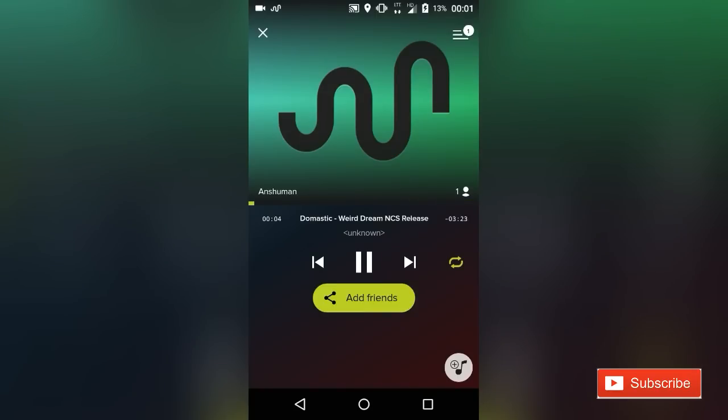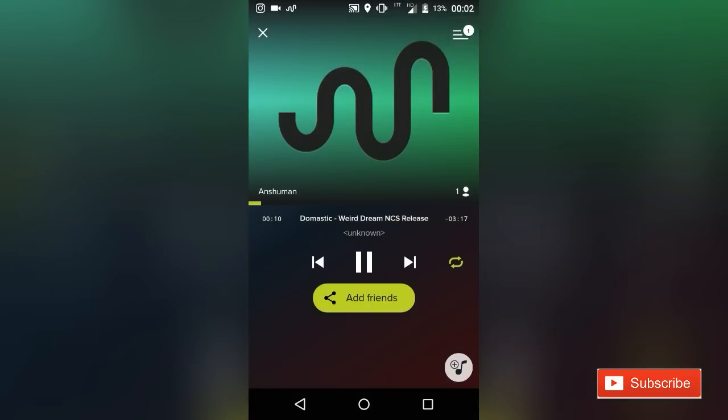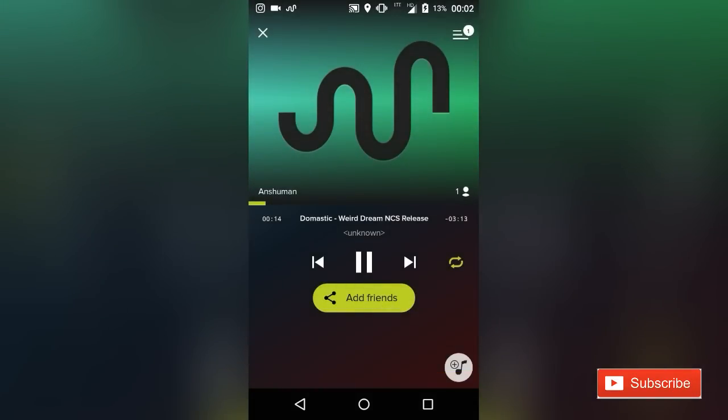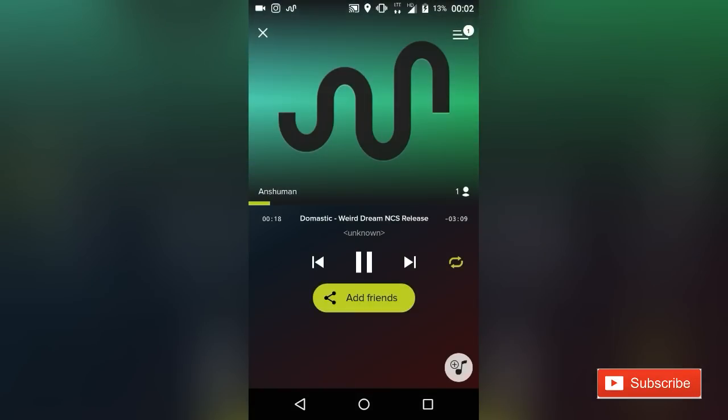By this add friend option, you can share this app. By this list icon, you can view the party queue. Under this music icon, you can change the track. By this option, you can view the party guests. And by this cross, you can end the party.